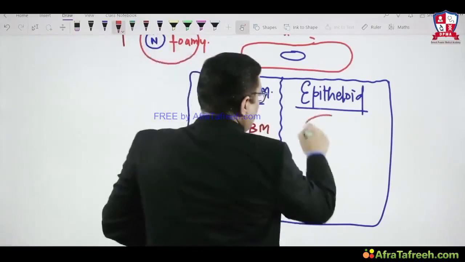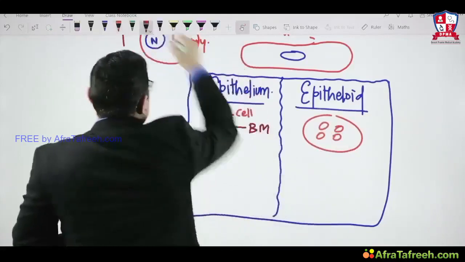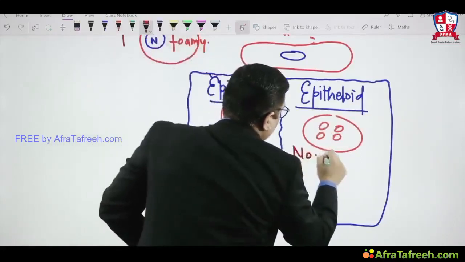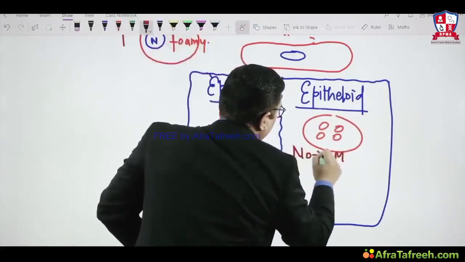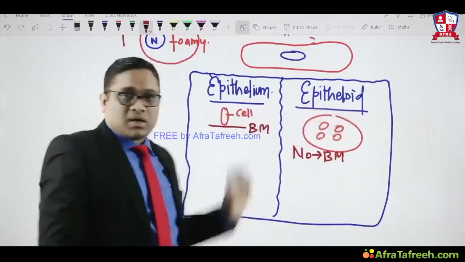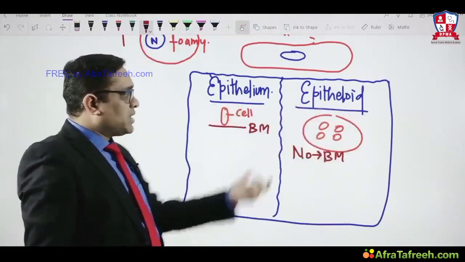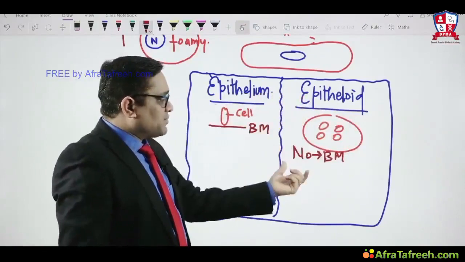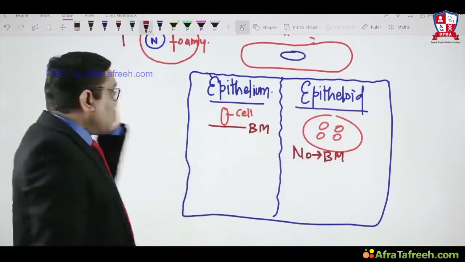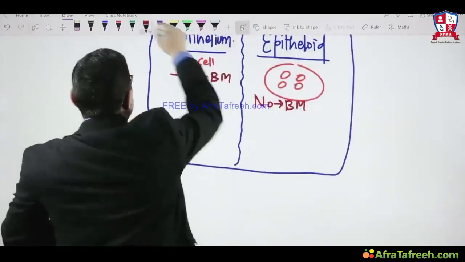But when you are seeing a cluster of cells without basement membrane, here you can see there is no basement membrane, so this is called epithelioid. That is why it is oid, epithelioid cell. Epithelium: cells supported by basement membrane. Epithelioid cells: cells without basement membrane, right? So what are the examples of epithelioid cells in our human body?